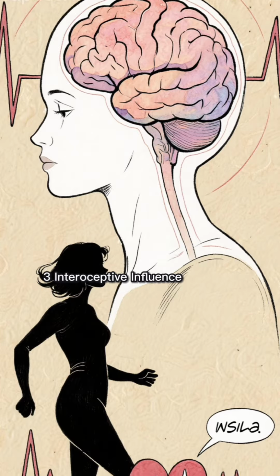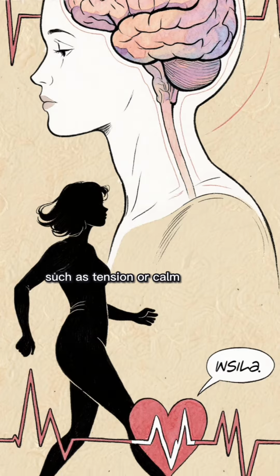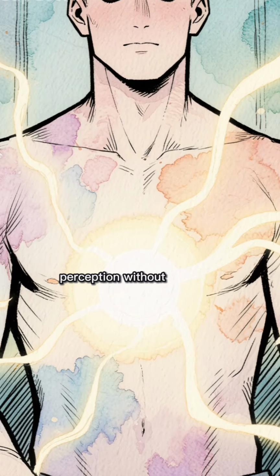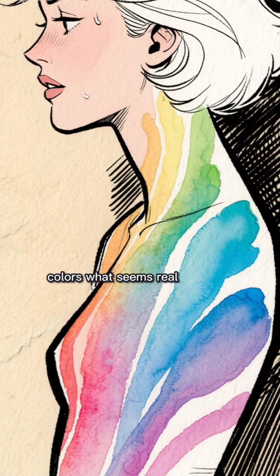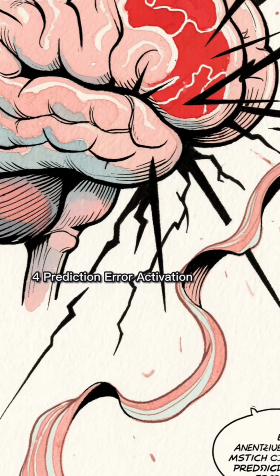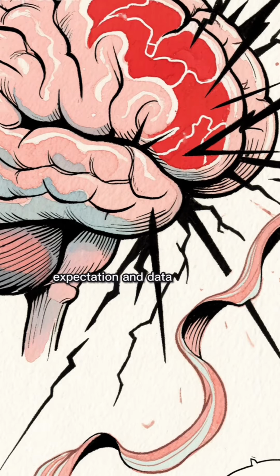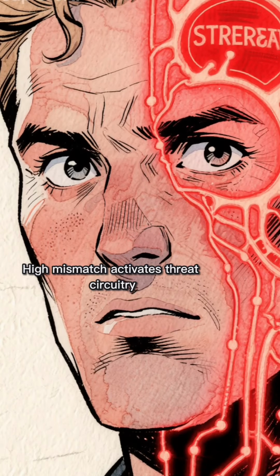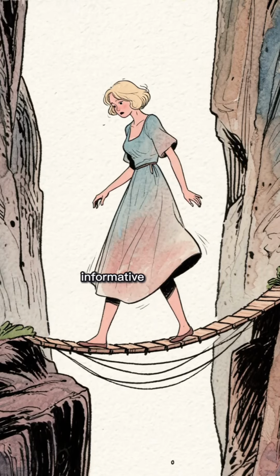3. Interoceptive influence. The insula tracks internal bodily states, such as tension or calm. Bodily signals influence perception without conscious awareness. This is when your physical state colors what seems real. 4. Prediction error activation. The anterior cingulate cortex detects mismatch between expectation and data. High mismatch activates threat circuitry. This is when being contradicted feels destabilizing rather than informative.